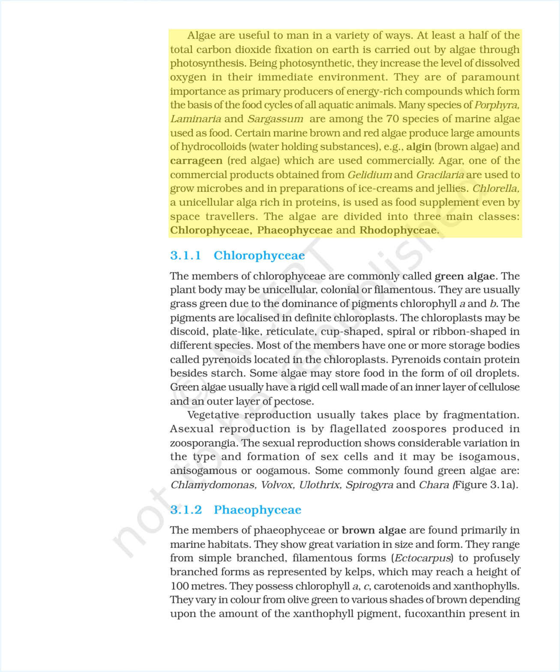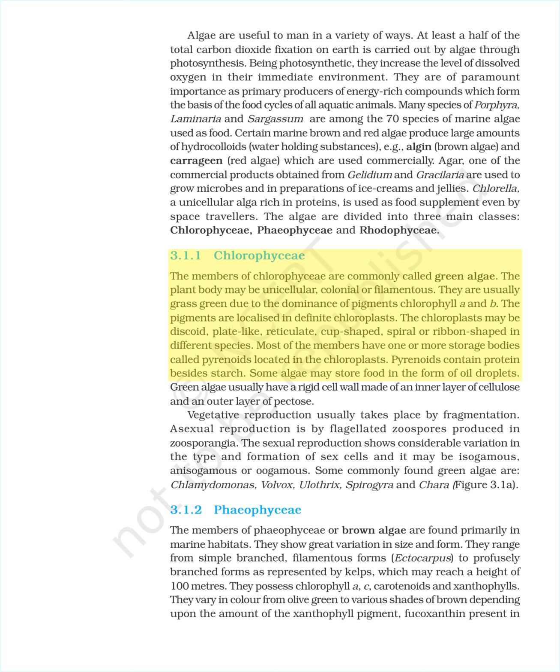Certain marine brown and red algae produce large amounts of hydrocolloids, water-holding substances, e.g., algin in brown algae and carrageenan in red algae, which are used commercially. Agar, one of the commercial products obtained from Gelidium and Gracilaria, is used to grow microbes and in preparations of ice creams and jellies. Chlorella, a unicellular alga rich in proteins, is used as food supplement even by space travelers. The algae are divided into three main classes: Chlorophyceae, Phaeophyceae, and Rhodophyceae.